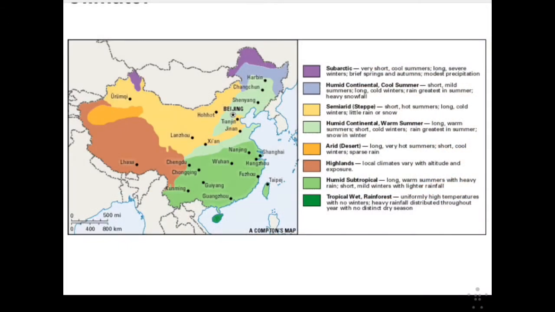The northern tip of China has a subarctic climate and a humid continental climate. In the subarctic area, there are cool and short summers and long, severe winters. The winter brings a lot of rain for this area. The humid continental climate has short and warm summers and long and cold winters. In this climate zone, the area gets lots of precipitation.